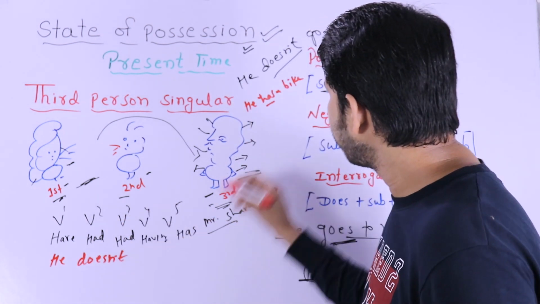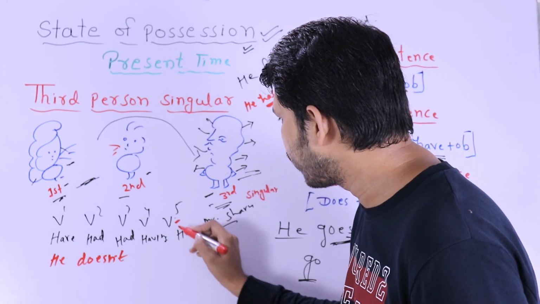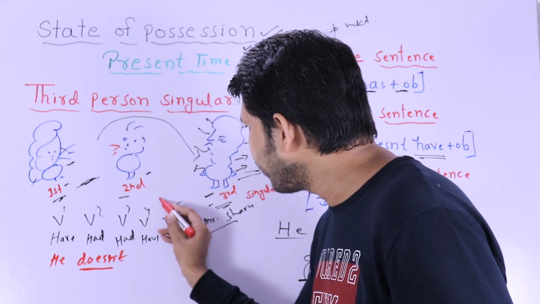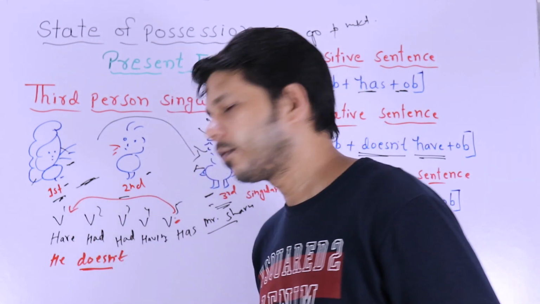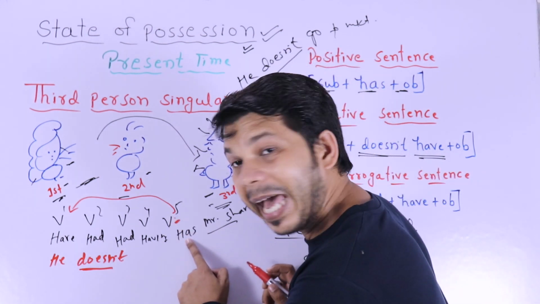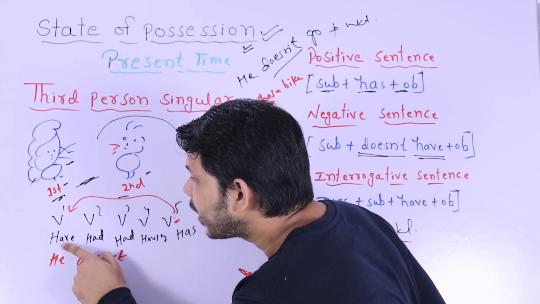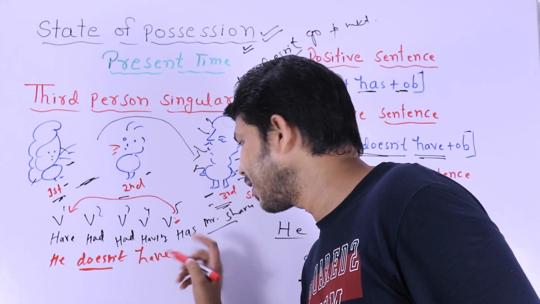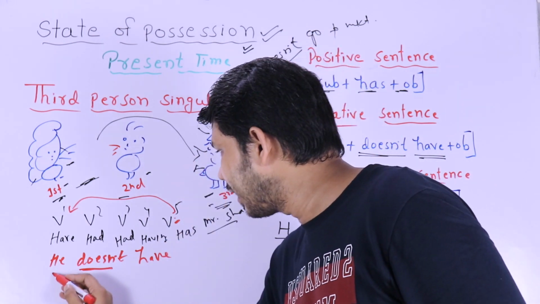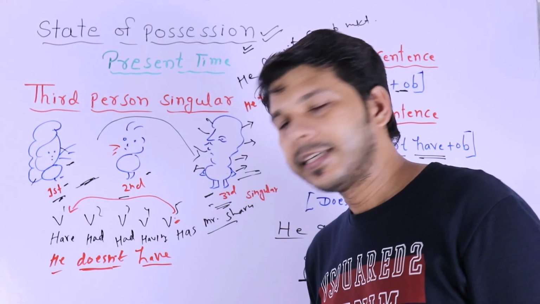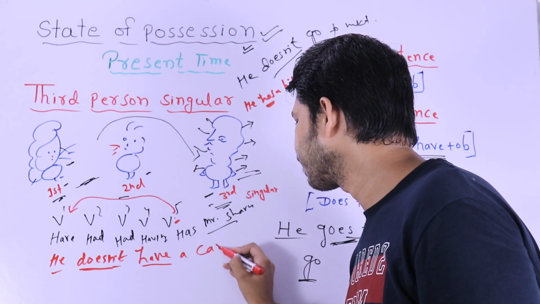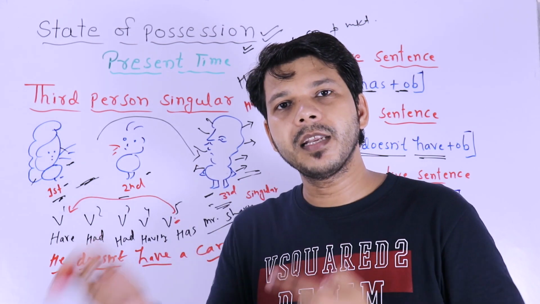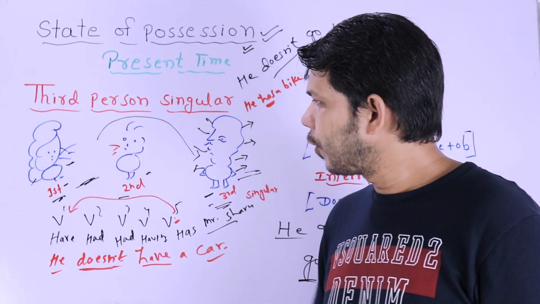So when this is positive, the has is V5. You are using V5. But when you put doesn't, after putting doesn't, V5 has to turn into V1. Your V5 is has, and has will turn into V1, it means have. So whenever you put doesn't, you have to say have. Instead of saying has, you have to say have. He doesn't have. He doesn't have a car. In positive, he has a car. In negative, he doesn't have a car. He has a car, he doesn't have a car. So this is the logic behind this.